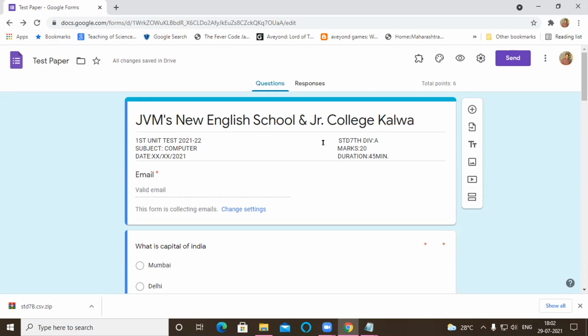Sir, but all teachers have to type the paper, no? All teachers, yes. If you want to make it division-wise, then it will be better to type. Everybody can type. You can also choose one paper, and that also you can do. One paper only, filled for all 5 divisions, that also we can do. But the paper link will be different.